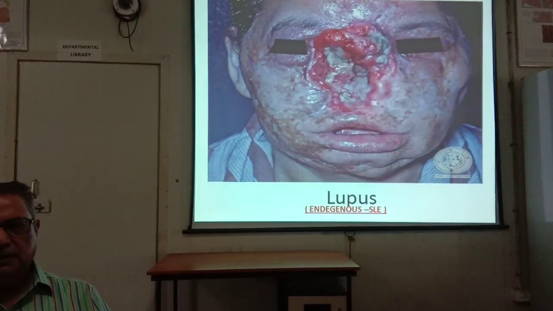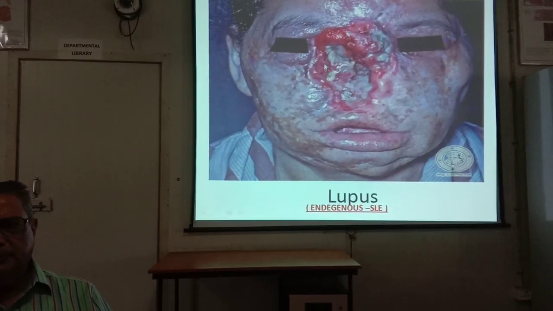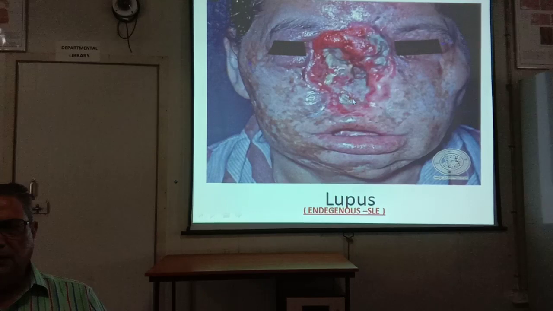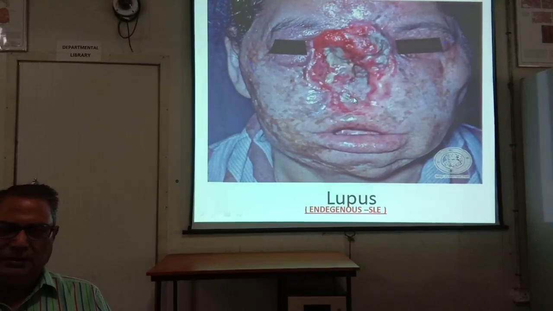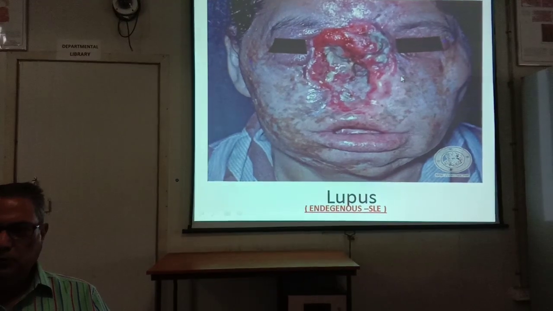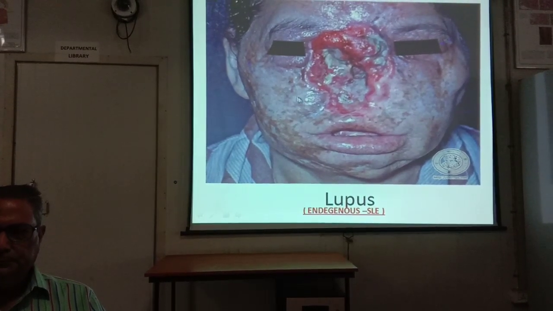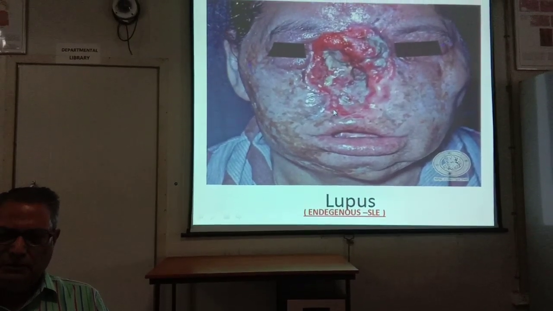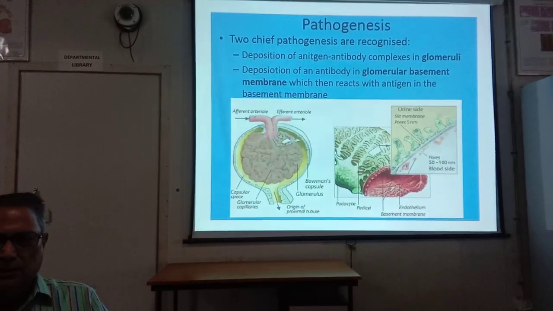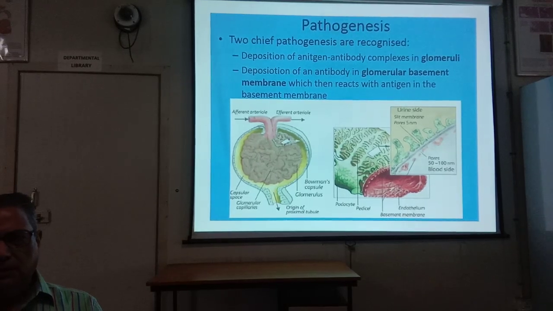Endogenous causes include lupus erythematosus, SLE, especially with the butterfly lesion around the nose. This is the lesion of lupus erythematosus. It causes glomerulonephritis.